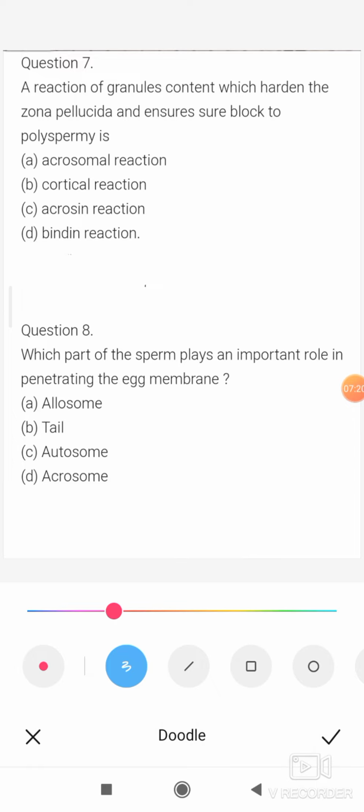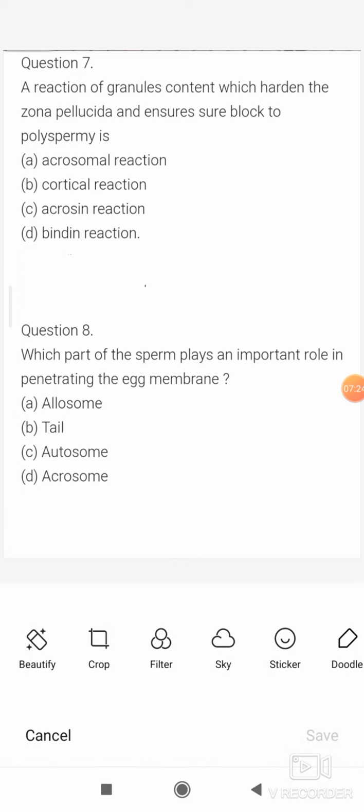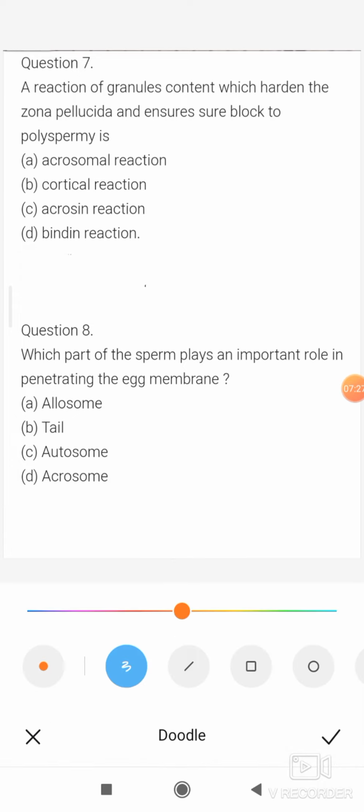So option B is correct. The reaction of granules content which hardens the zona pellucida and ensures the block to polyspermy is the cortical reaction.